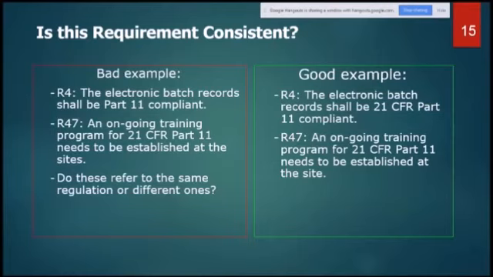Same way, requirement 4.7, ongoing training program for 21 CFR part 11. We are using the same term here also, needs to be established at the site. So this is consistency. Throughout, everywhere the term is used, it is the same. It's not misleading, it's not redundant, and it's not ambiguous. So this is a consistent requirement example.